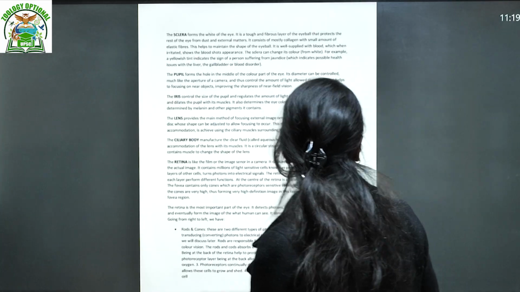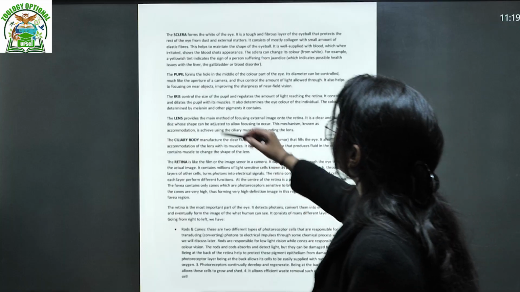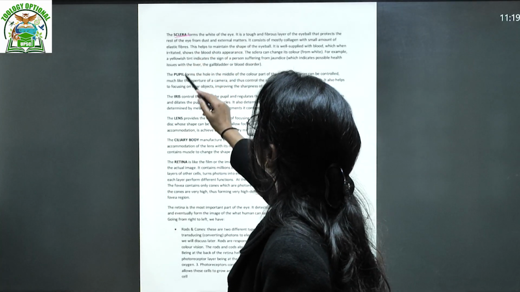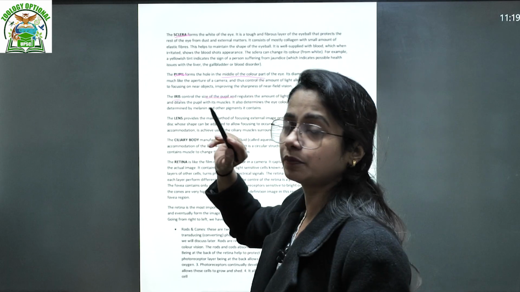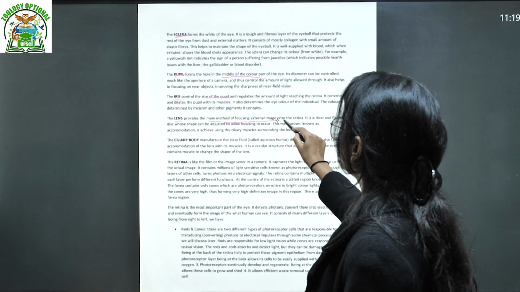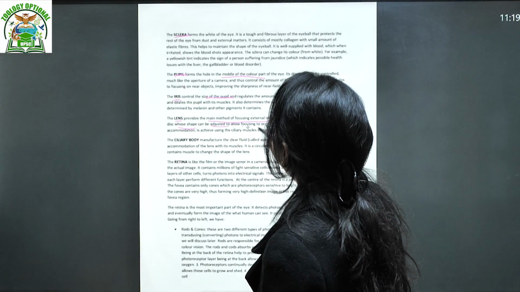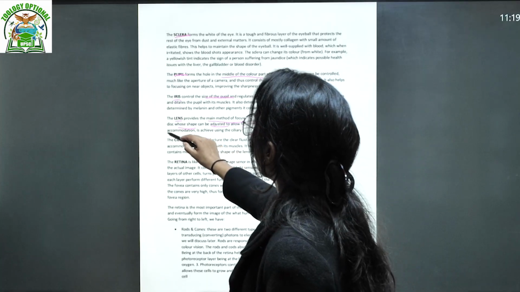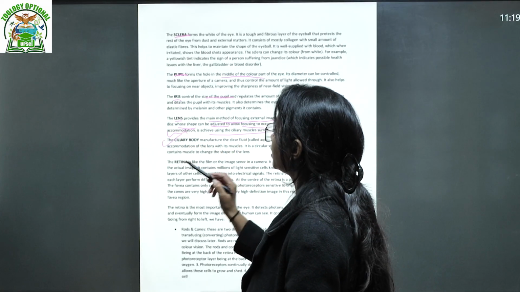after drawing the structure of the eye, you can elaborate about the cornea, then sclera, that is the white part, then the pupil forms the hole in the middle of the colored part, then the iris which controls the size of the pupil, then the lens provides the main method of focusing the external image onto the retina. It is a clear and flexible disc whose shape can be adjusted to focus. This mechanism is known as accommodation, achieved using the ciliary muscle surrounding the lens. Your ciliary body, then retina.